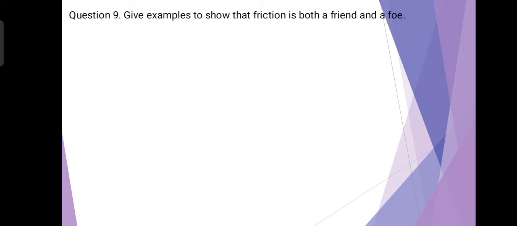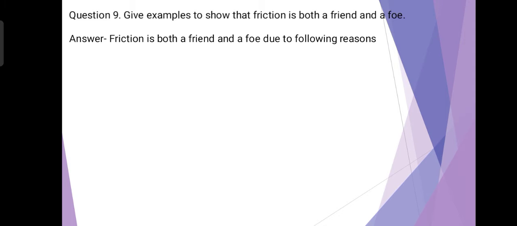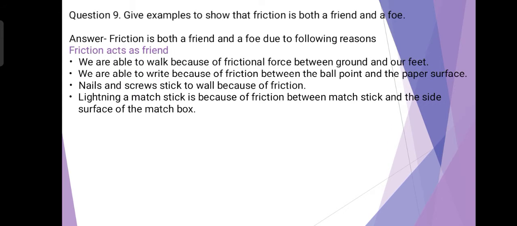Question number 9. Give examples to show that friction is both a friend and a foe. Friction is both a friend and a foe due to following reasons. Friction acts as friend. First, we are able to walk because of frictional force between ground and our feet.